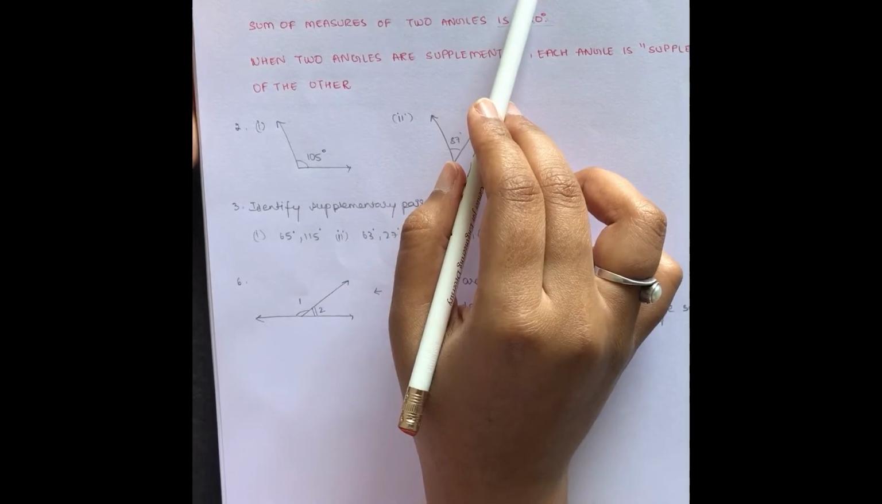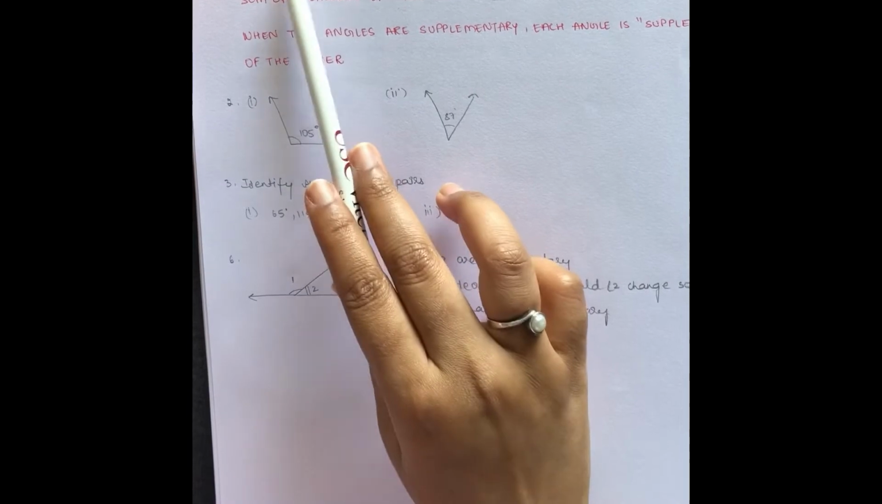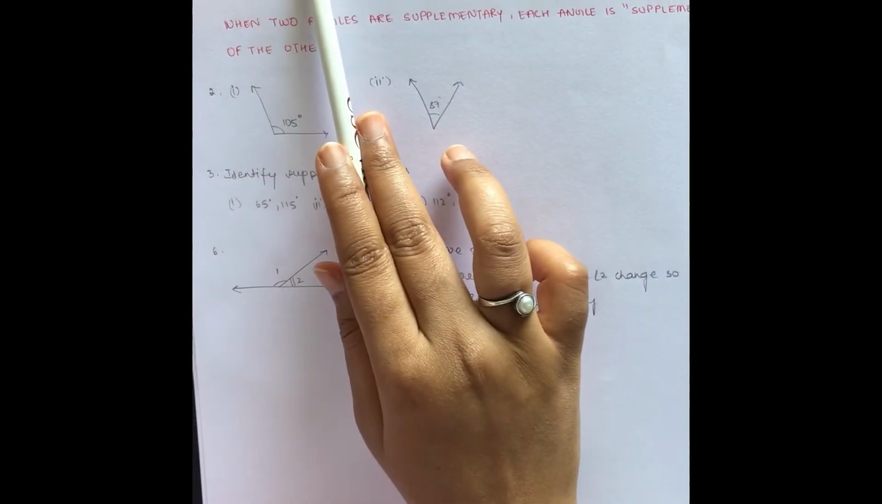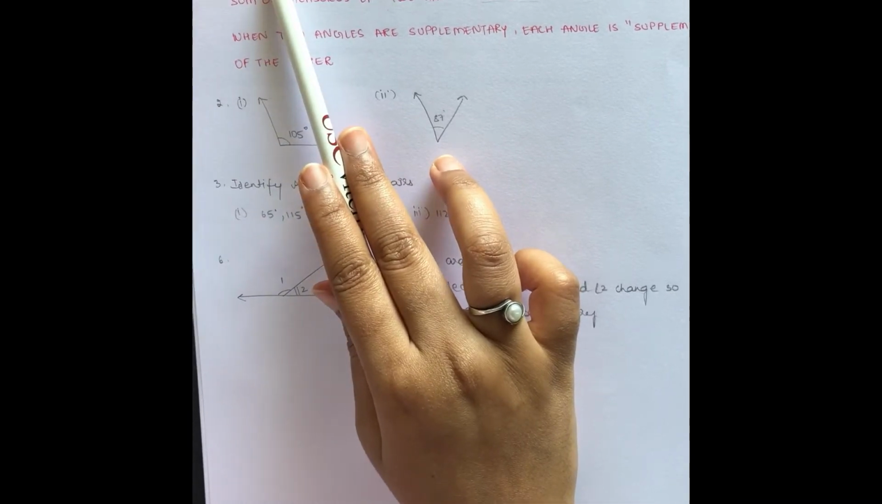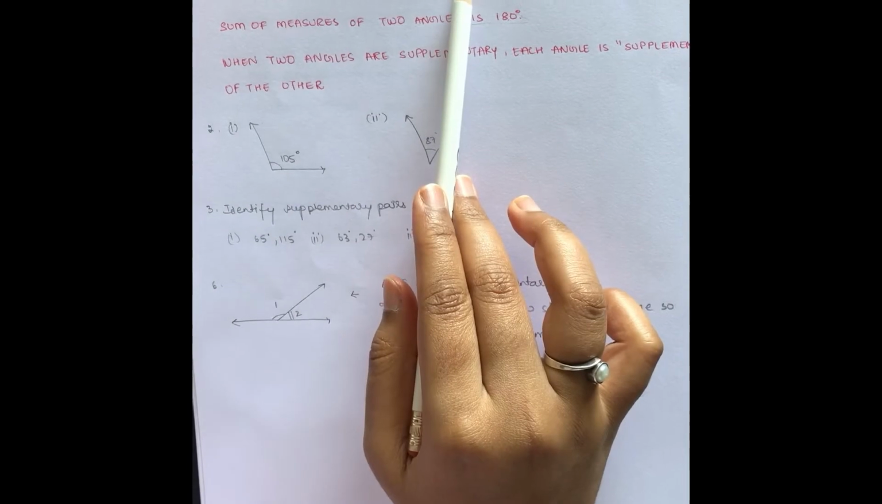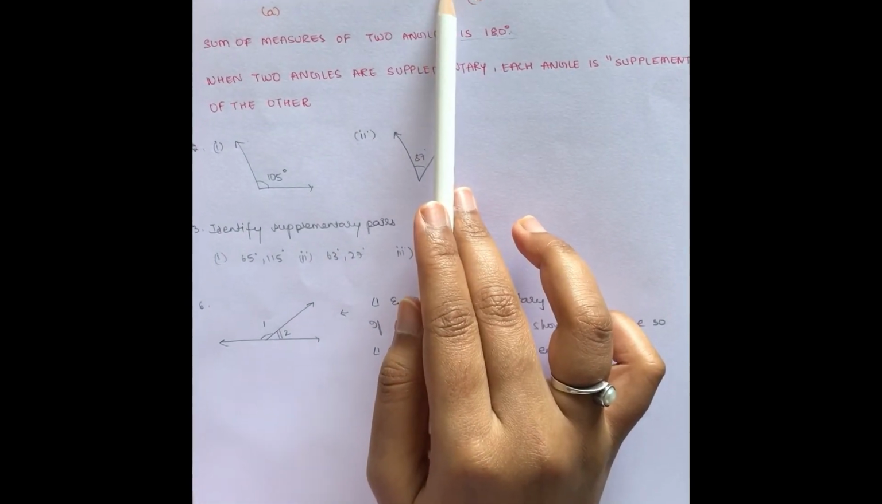So, similar to complementary pairs, these two angles make a supplementary pair and each is called a supplement of the other. 70 is the supplement of 110 and 110 is the supplement of 70. Similarly, in case 2, 30 is the supplement of 150 and 150 is the supplement of 30.